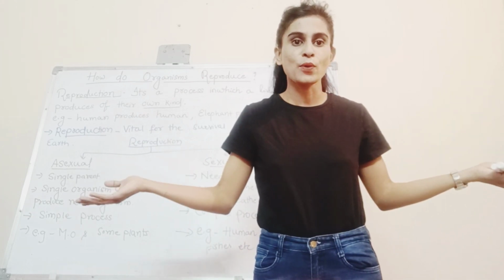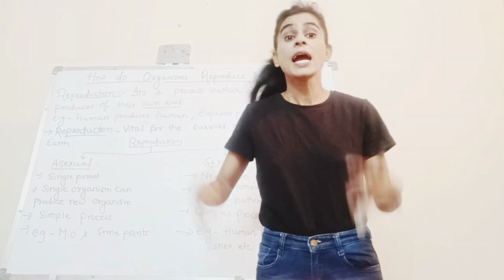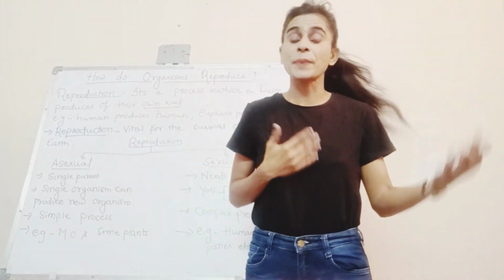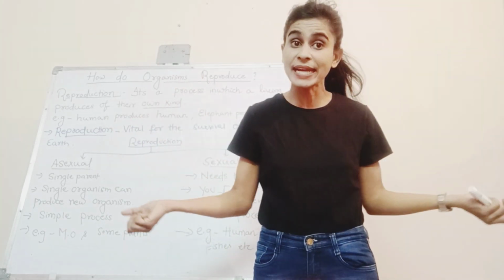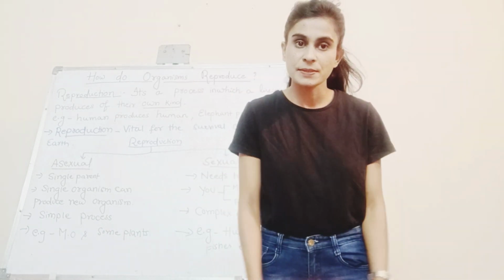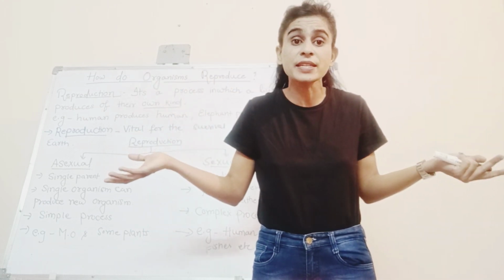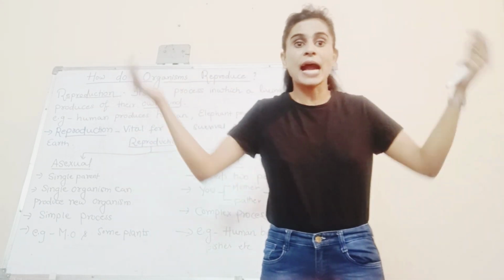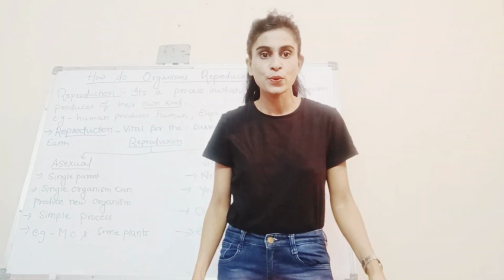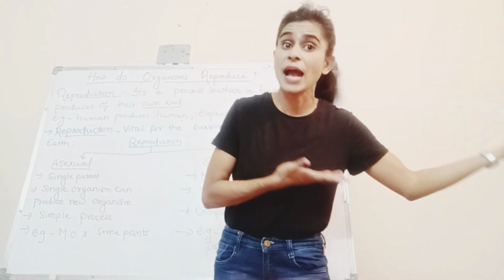And we all know how reproduction takes place since you are in 10th grade, and I know you all have the basic idea how an organism reproduces and comes into existence. Of course, I came into existence because my mother and father produced me and I am here today in front of you.